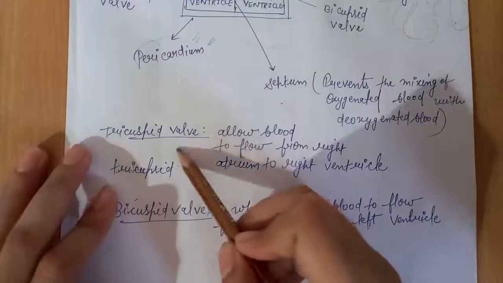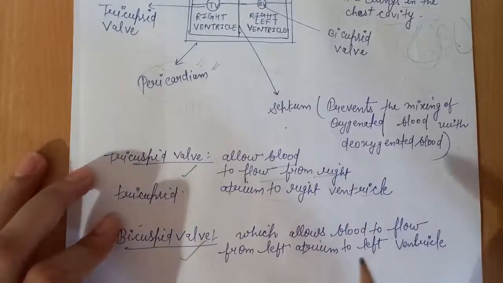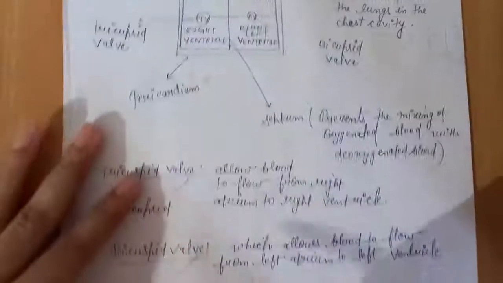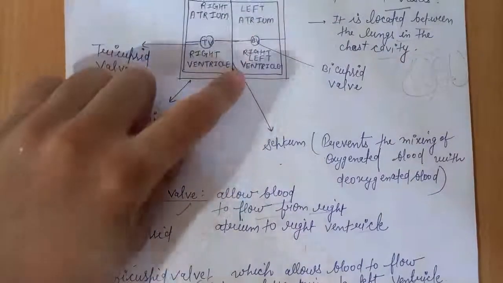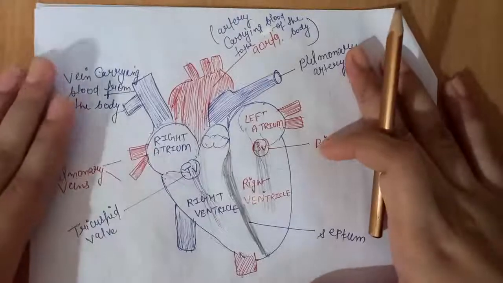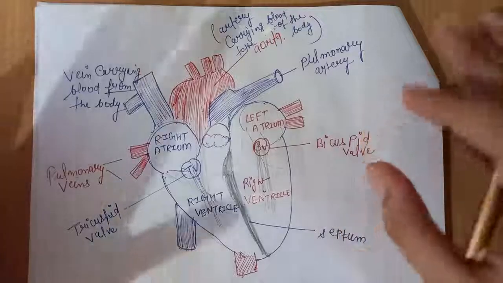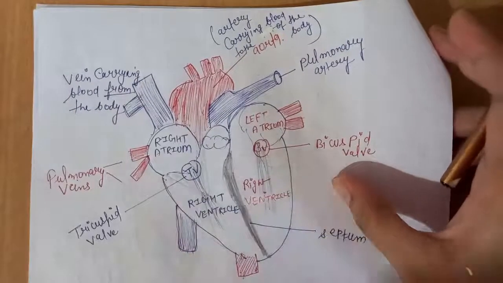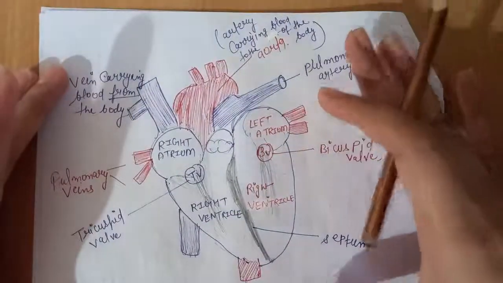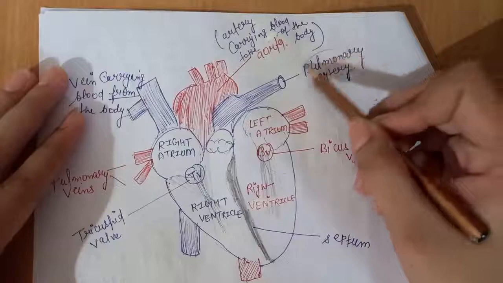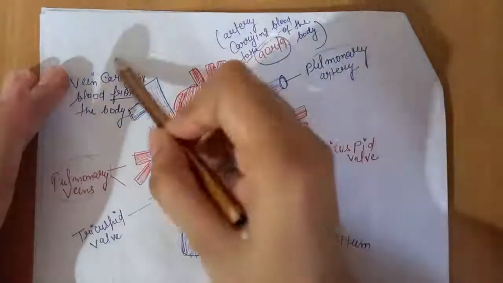And you know about the tricuspid valve and the bicuspid valve. The tricuspid valve allows blood to flow from the right atrium to the right ventricle, and the bicuspid valve allows blood to flow from the left atrium to the left ventricle. So students, this is our heart, and as we know the heart has 4 chambers. In the blood circulation diagram you have understood the mechanism of blood circulation in the body, and this is the real structure of the heart. So let me discuss where the pulmonary artery, pulmonary veins, aorta and veins are here.